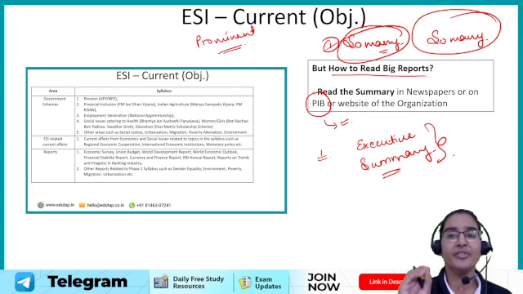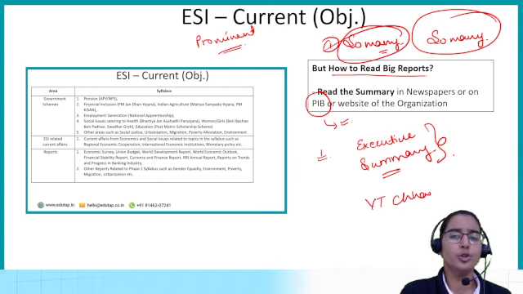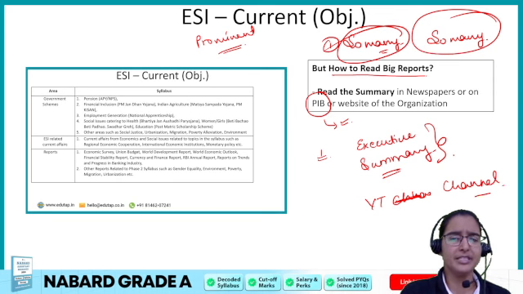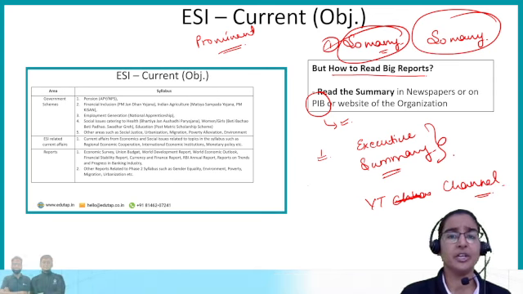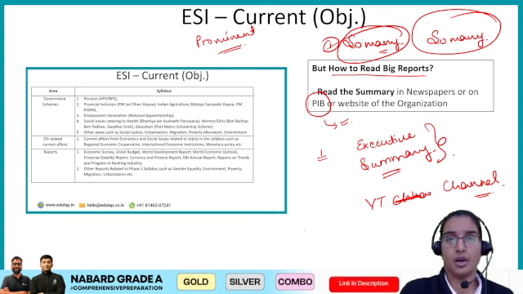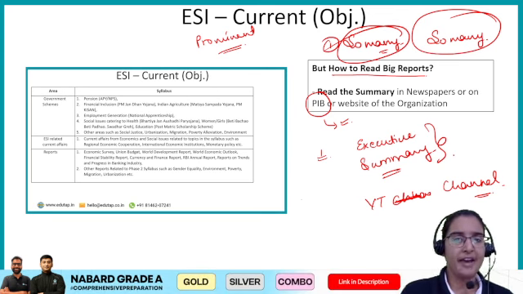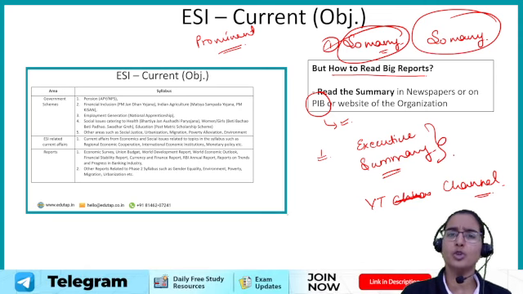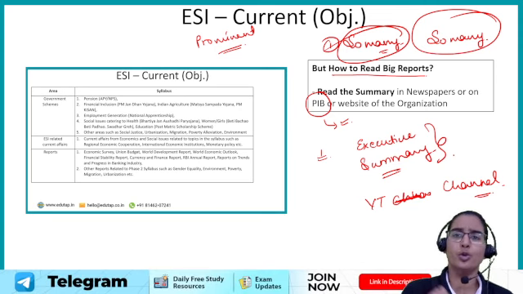Okay, even if this is not enough, then you can refer to any YouTube channel. Most of the YouTube channels do provide us summaries of the important reports. Okay, there are a lot of free initiatives even on our own YouTube channel. We have such initiatives which are running free of cost, so you can refer to these initiatives to read the summary of these reports, right? So that is what you can do as far as the reports are concerned.